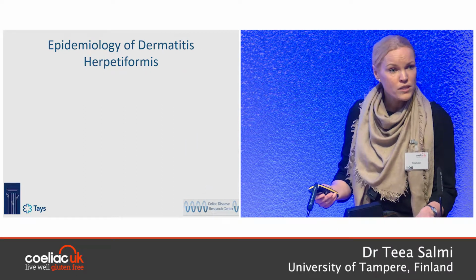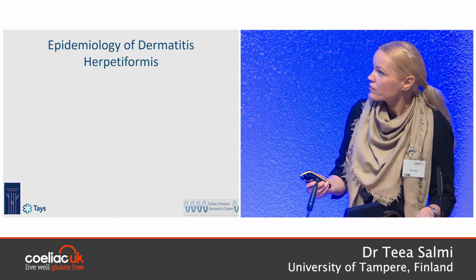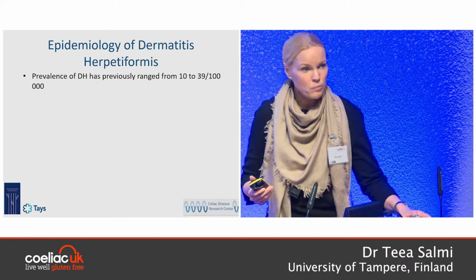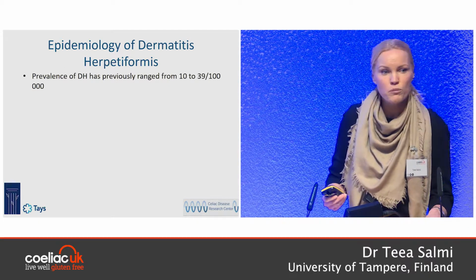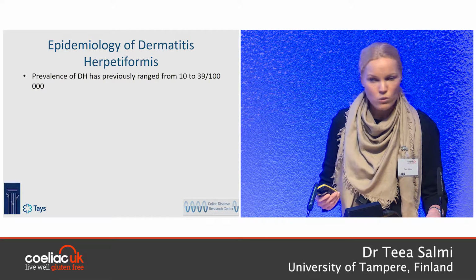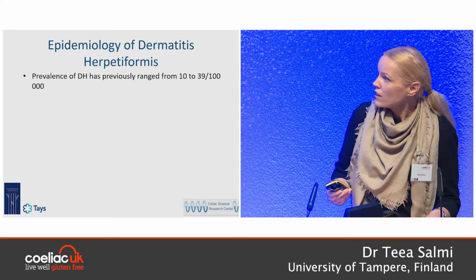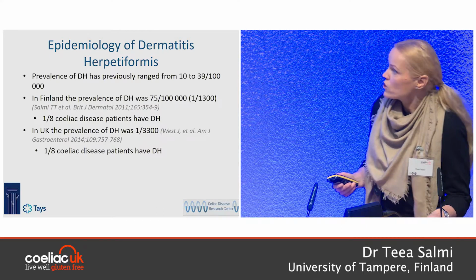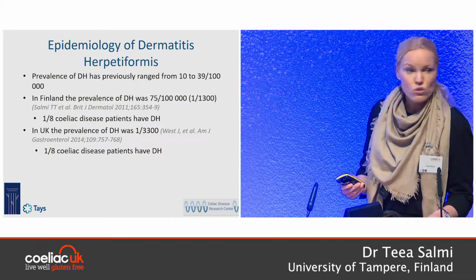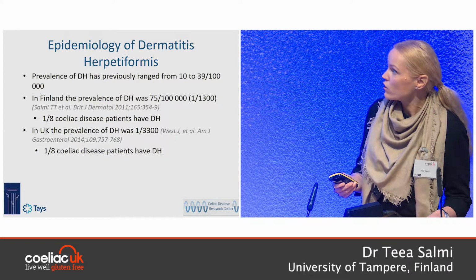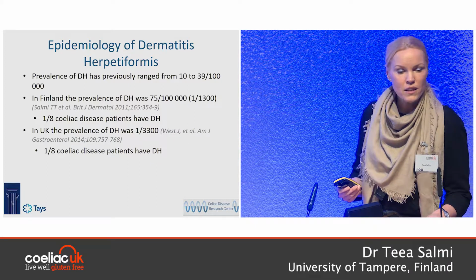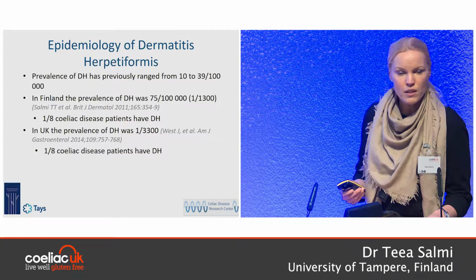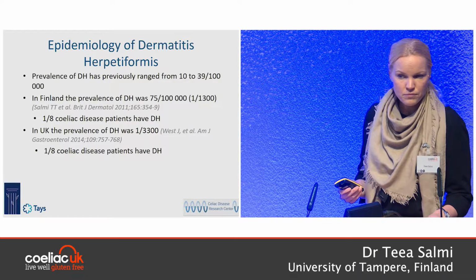So how common is Dermatitis herpetiformis? Previous knowledge about the prevalence of DH has varied quite a bit, but luckily there are two slightly more recent reports, one from Finland and one from the UK. And in our study, which was published in 2011, we reported the highest prevalence of DH so far, 75 per 100,000, and that meant that in Finland, approximately 13% of celiac disease patients had Dermatitis herpetiformis.